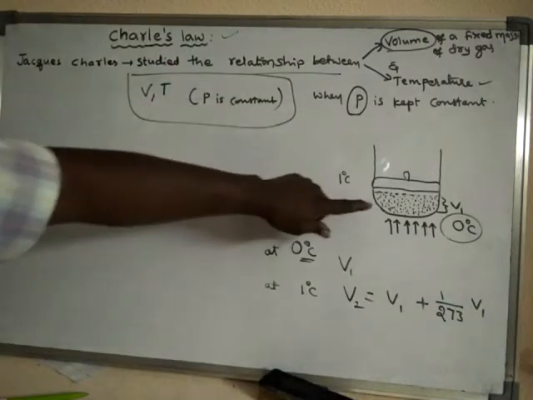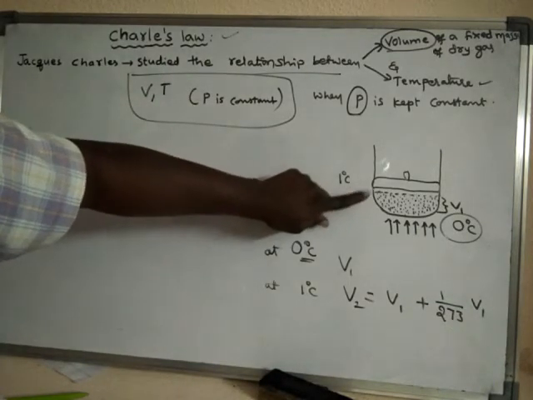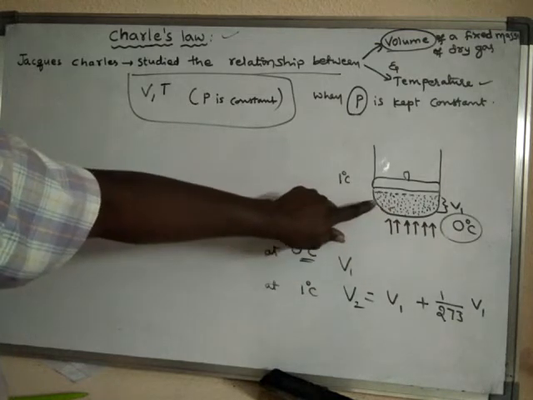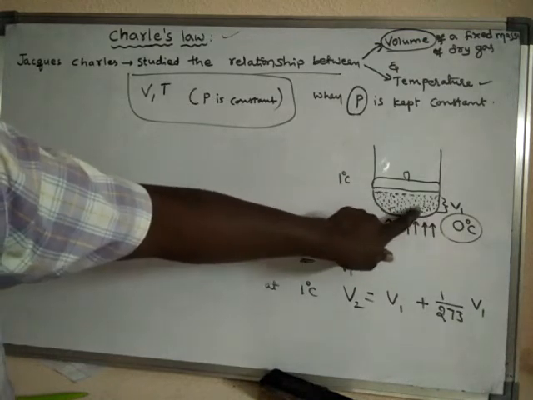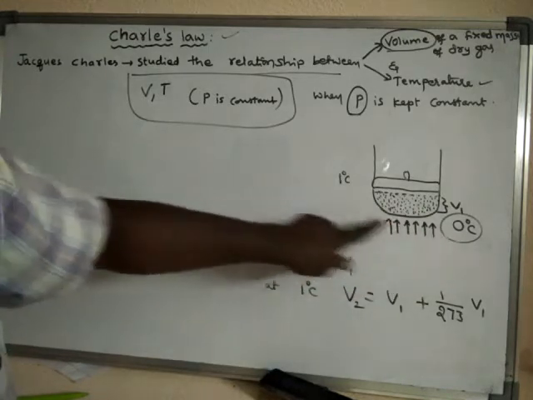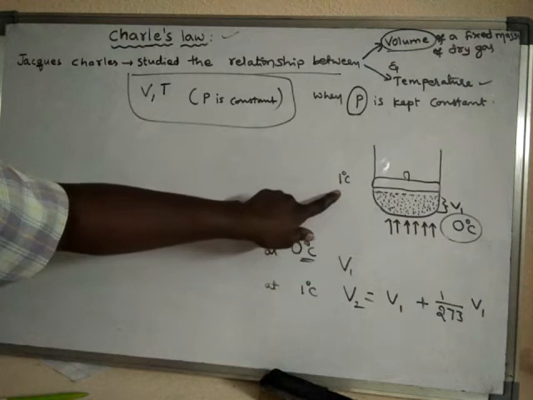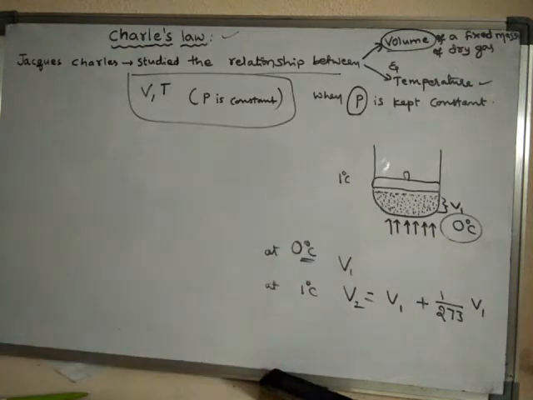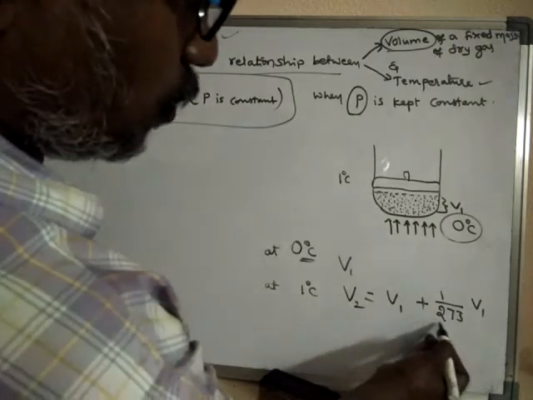In his experiments, he found that when the temperature of the gas is raised from 0 degree centigrade to 1 degree centigrade, the volume is increased by this much.